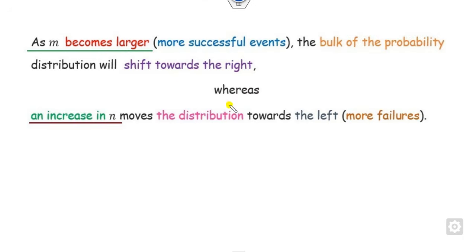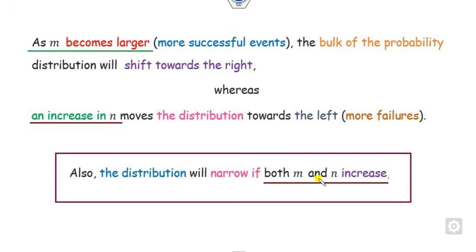On the other hand, an increase in n means more failures. So if n increases, the distribution will shift towards the left-hand side. However, you can choose the values of m and n as per your convenience, and if you increase both m and n, then the distribution becomes narrow.